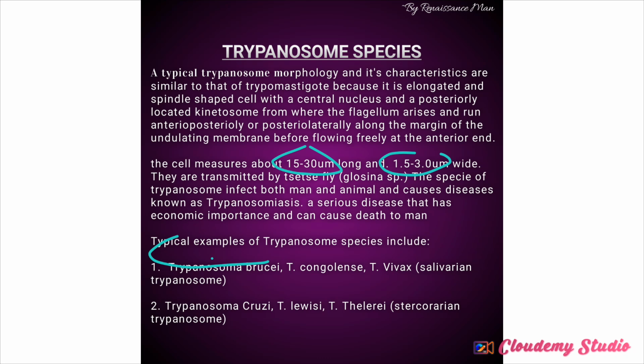The second thing is the posterior end of the trypanosome is either round or blunt shaped. The third thing is the flagellum is usually short, and in some cases it can be absent. And the undulating membrane varies with species.